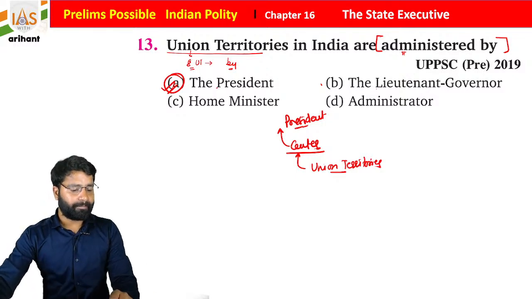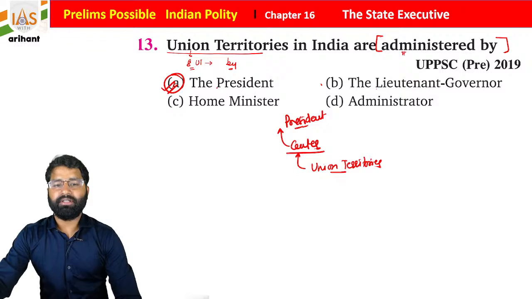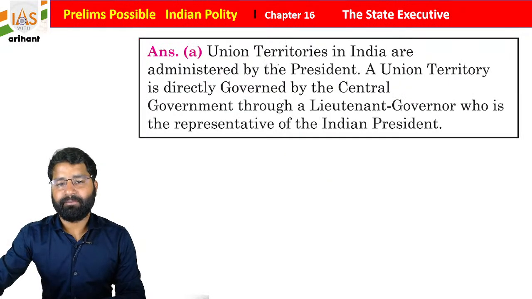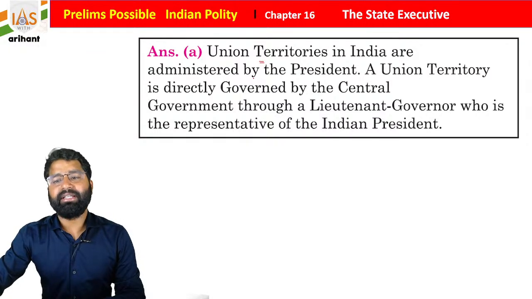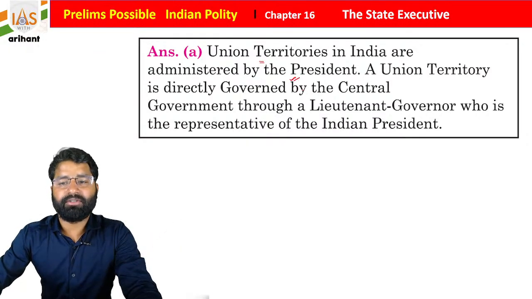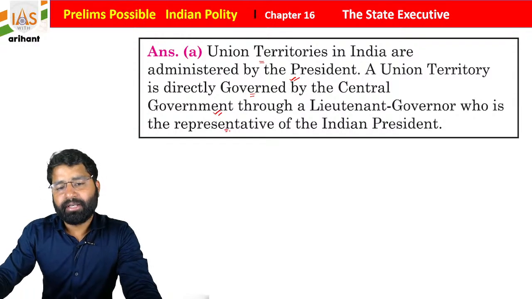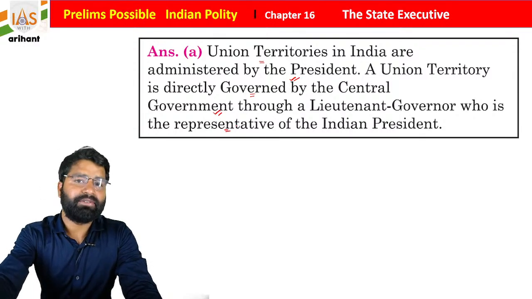Getting it? This is also important. Option A is the more appropriate and correct answer: Union Territories in India are administered by the President. A Union Territory is directly governed by the central government through a Lieutenant Governor who is the representative of the Indian President.